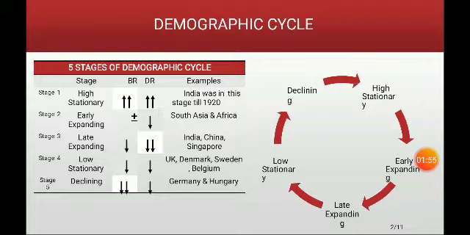So if the birth rate has no change from the previous stage and the death rate is starting to decline, then it shows that the population is starting to increase. There is an increase in the population, and that is why it is called the early expanding stage.